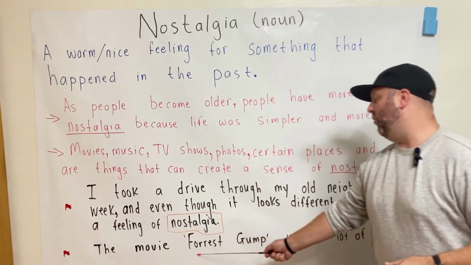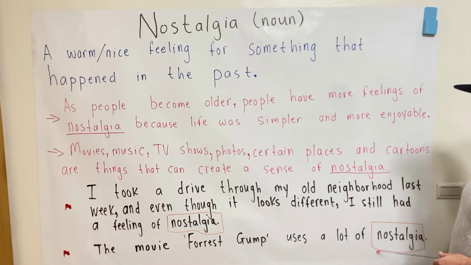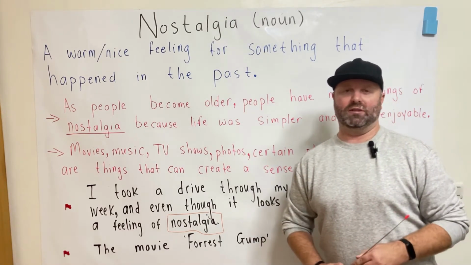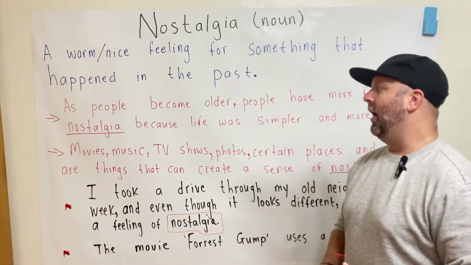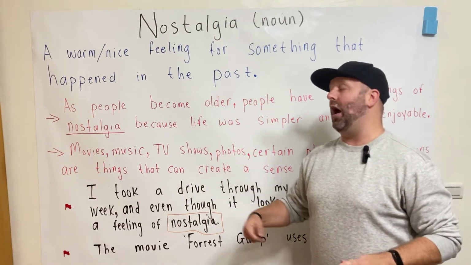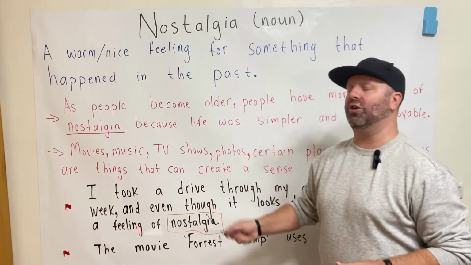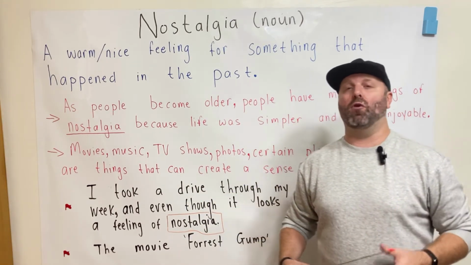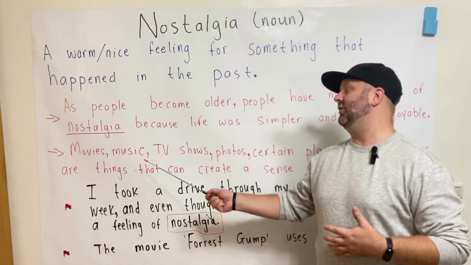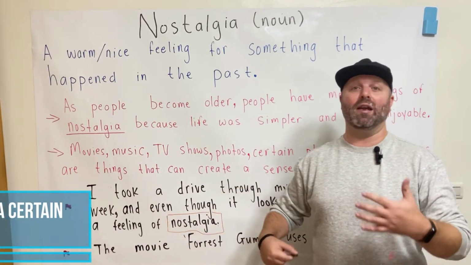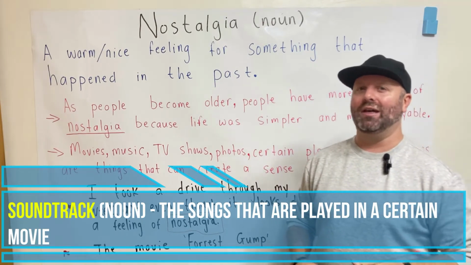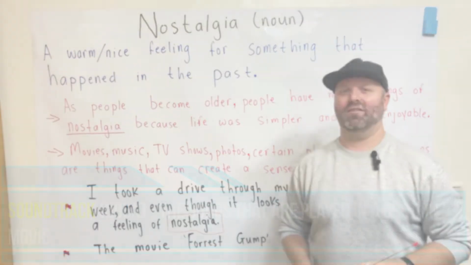The movie Forrest Gump uses a lot of nostalgia. So Forrest Gump is a very, very famous American movie. Earlier we talked about how movies and music can create a sense of nostalgia. The movie Forrest Gump definitely uses music in the soundtrack to create a strong sense of nostalgia in that movie.